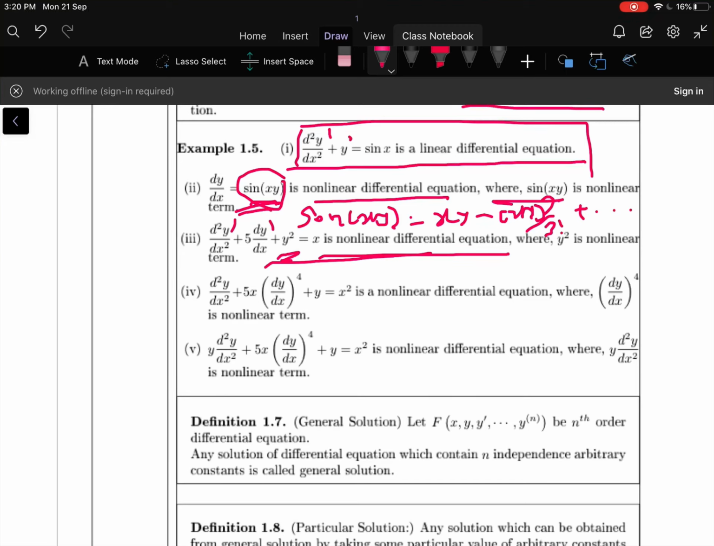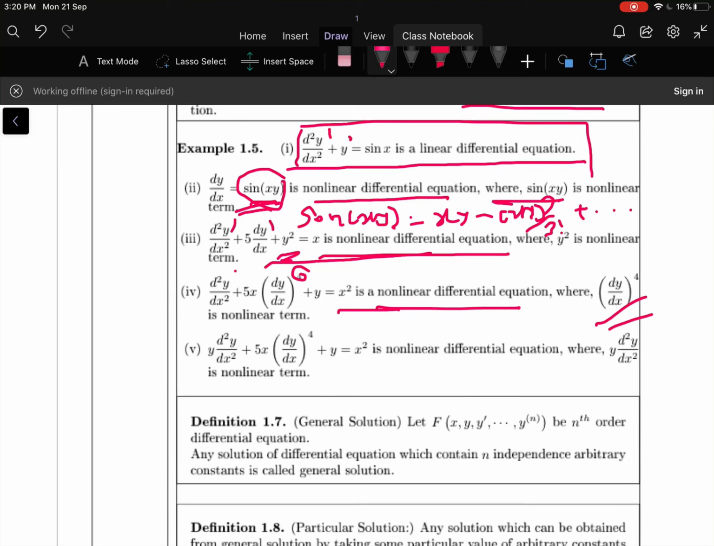Let us move to the fourth example. d²y/dx² + 5x(dy/dx)⁴ + y = x². Again it is a nonlinear differential equation, because the degree of the dependent variable is not the same: it is 4 here and 1 here. Therefore it is a nonlinear differential equation, where (dy/dx)⁴ is the nonlinear term.